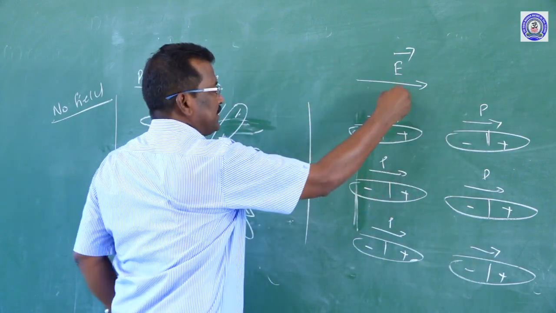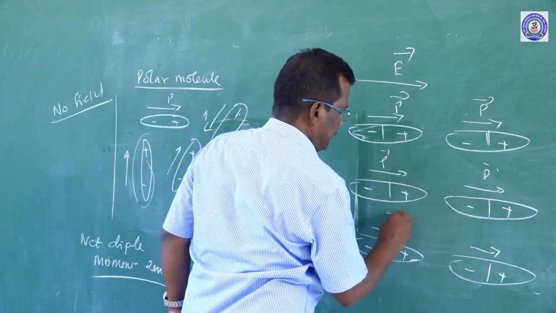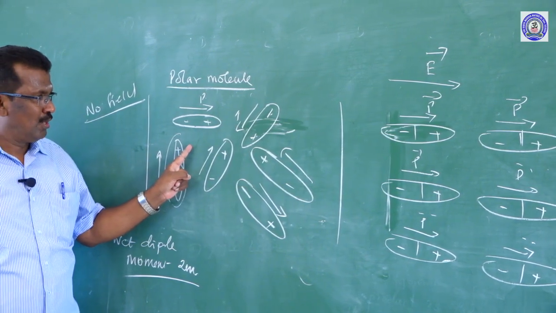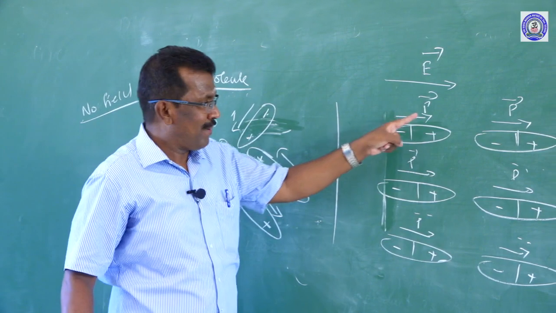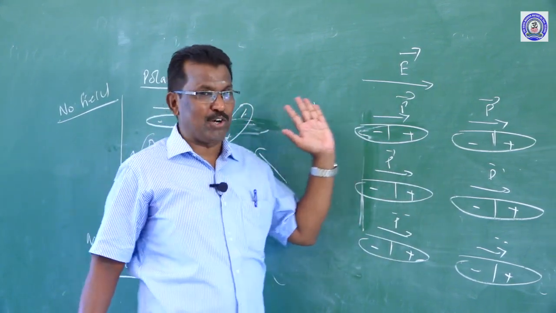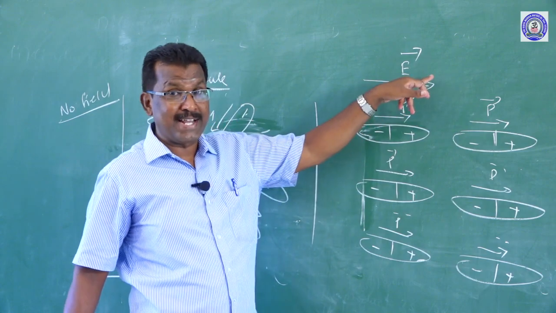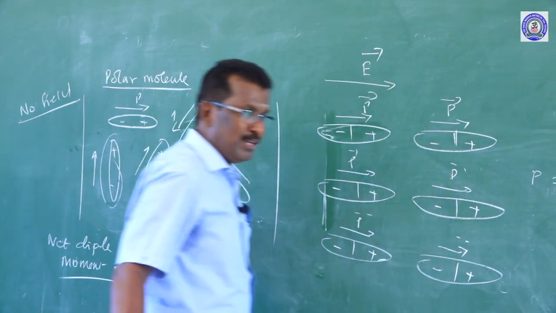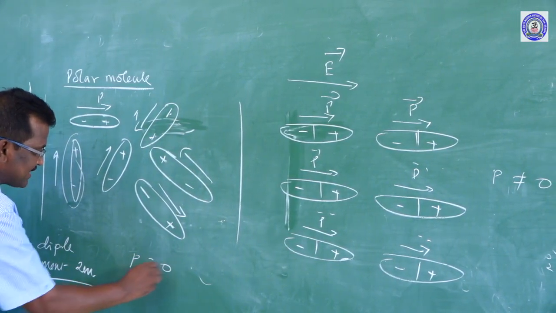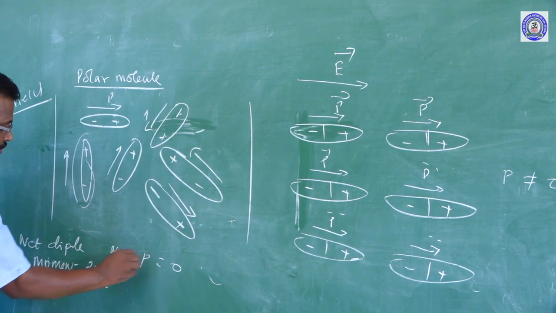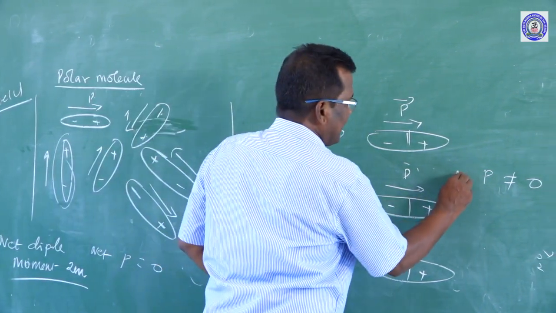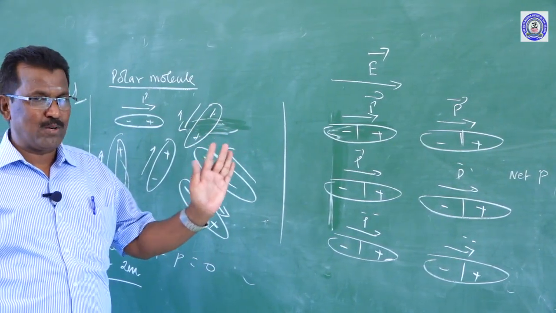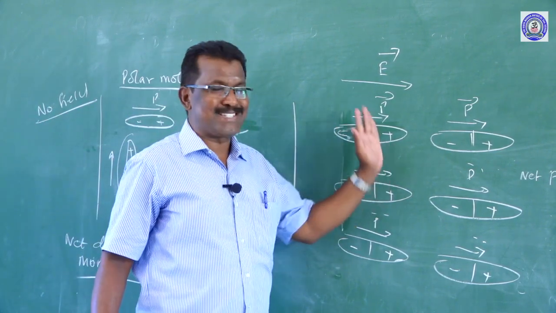But in the previous case, the dipole moments of all the molecules point in different directions. Here, the dipole moment of every molecule is oriented only in a particular direction, that is, along the direction of the electric field. So the net dipole moment P is not equal to 0. In the previous case, the net dipole moment was equal to 0. Here the net dipole moment is not equal to 0, because all the molecules are oriented in only one particular direction.